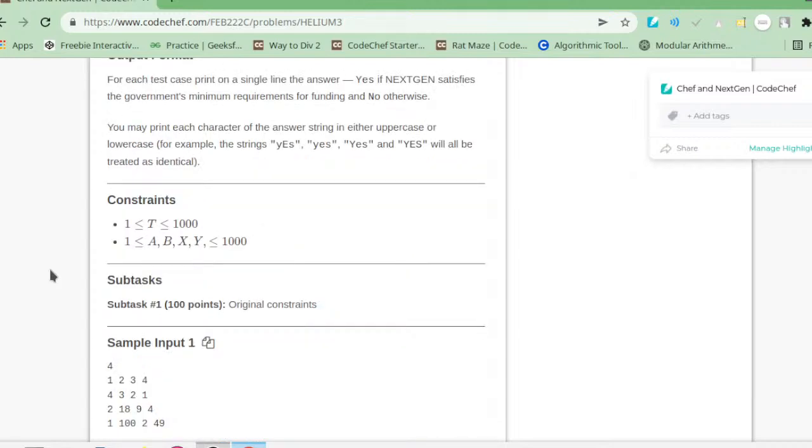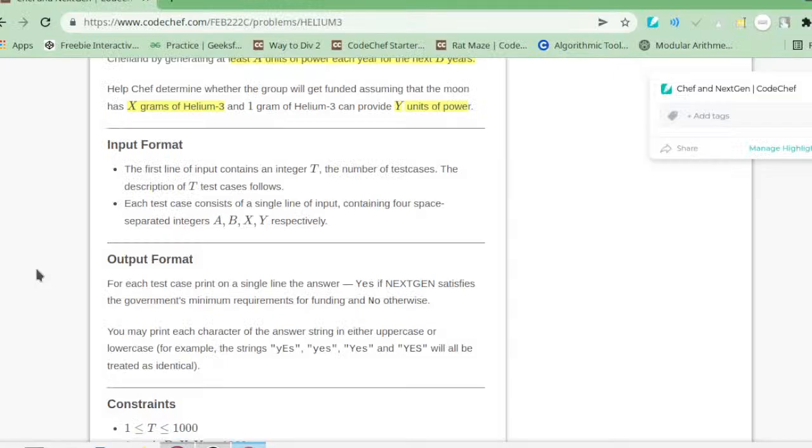I will explain each and everything so that you can understand how these sample inputs are given and how you can start. I hope many of you are giving a CodeChef contest for the first time, so don't worry, I will tell you how we can try to understand this question.